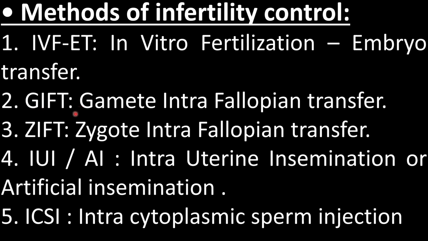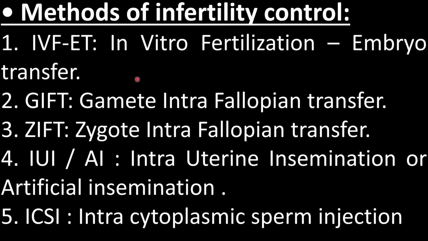Second, GIFT, gamete intrafallopian transfer. Third, ZIFT, zygote intrafallopian transfer. Fourth, IUI, also called AI, long form intrauterine insemination, or artificial insemination. And the last one is ICSI, intracytoplasmic sperm injection. So these are 5 different methods to control infertility.